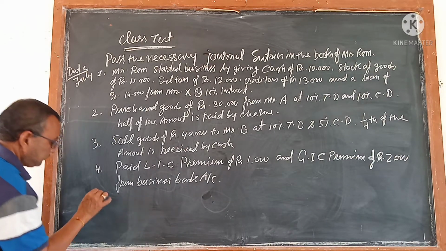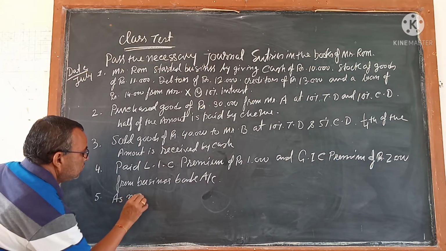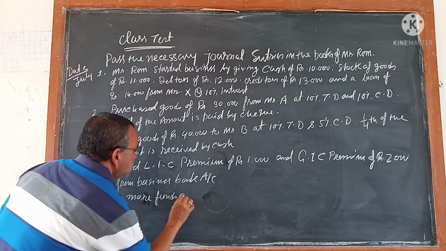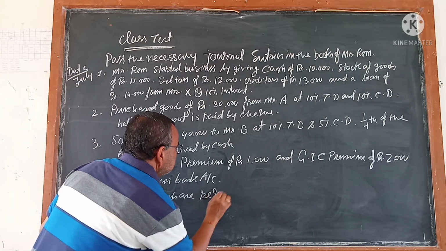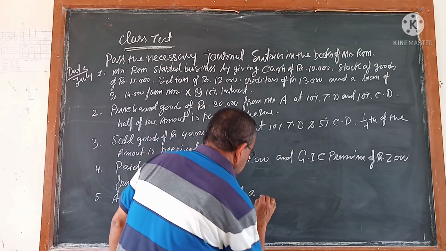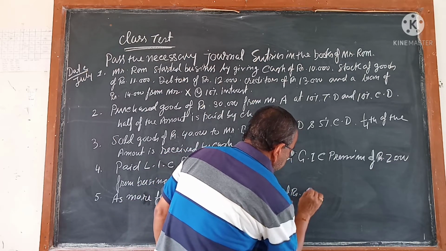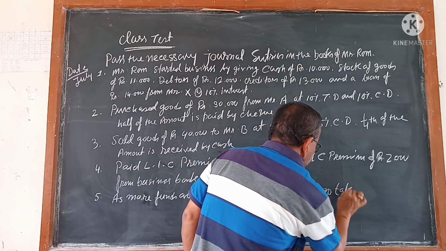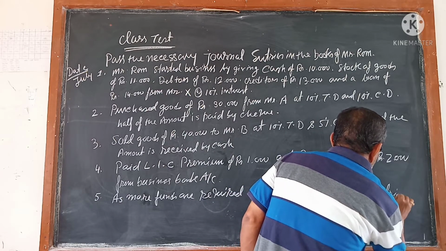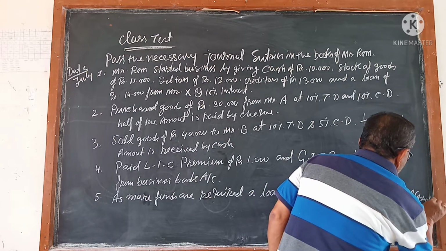Number 5, as more funds are required, a loan of rupees 50,000 is taken from a friend, Ashok.